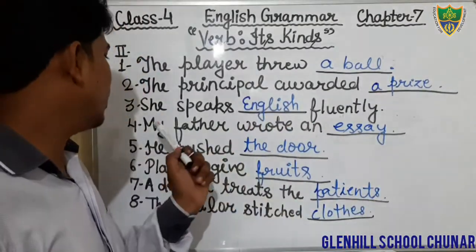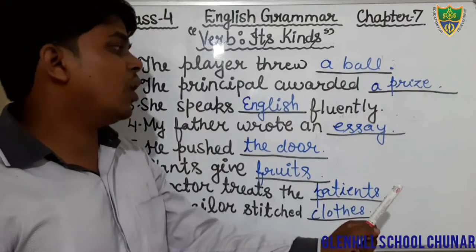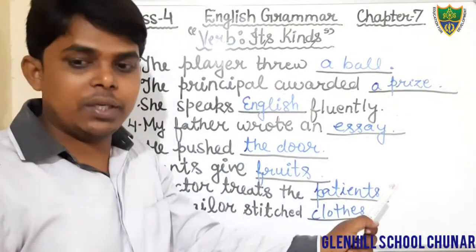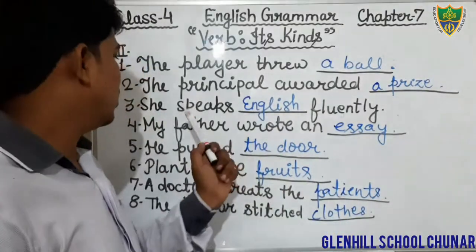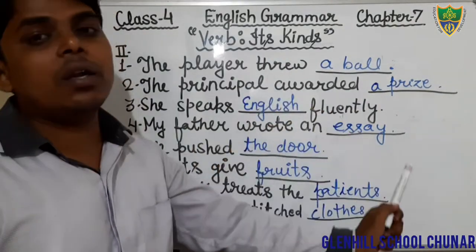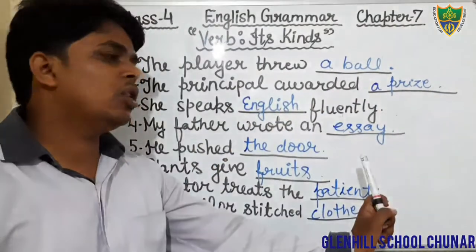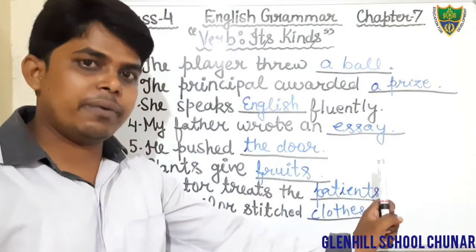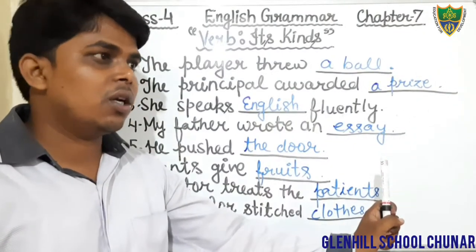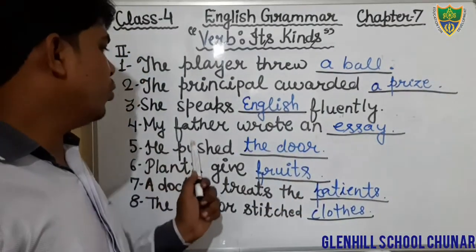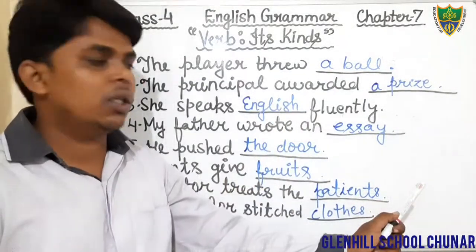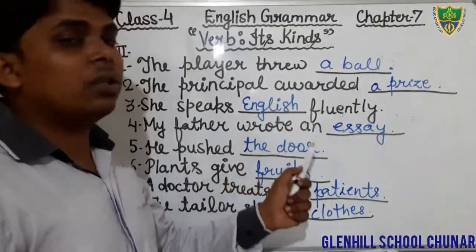Come to the next question. Question number 4: My father wrote an essay. We will fill the object essay in the given sentence. Okay. Come to the next question. He pushed the door. We will fill the object the door.